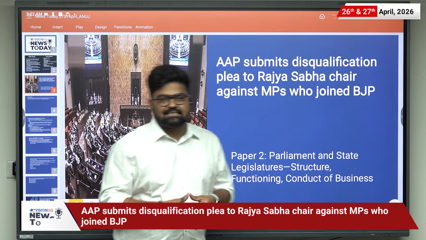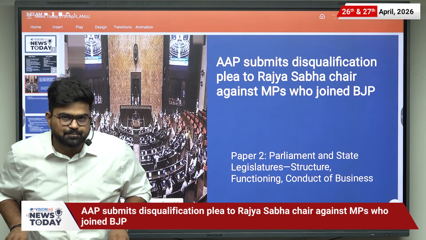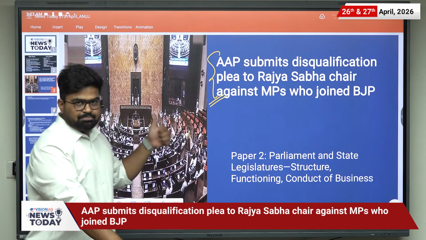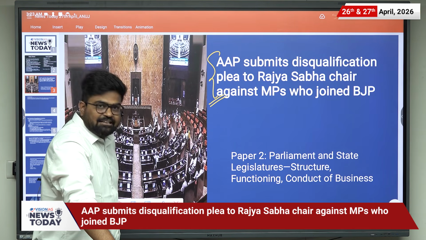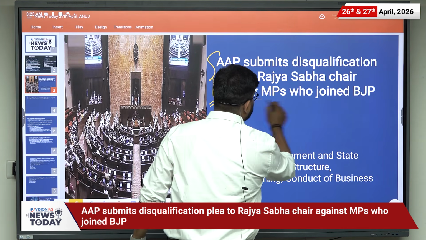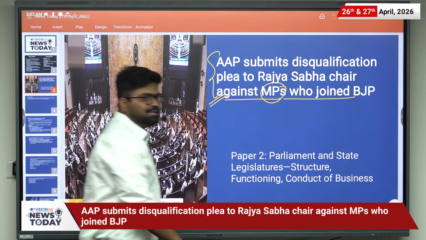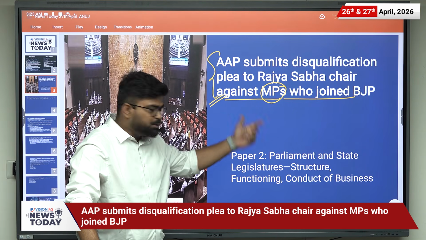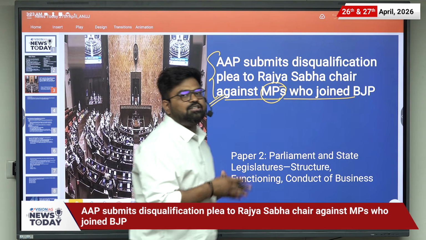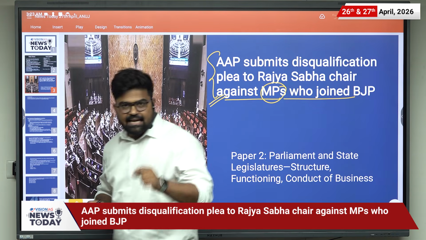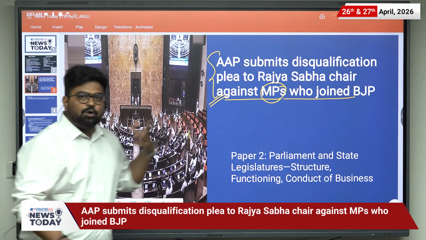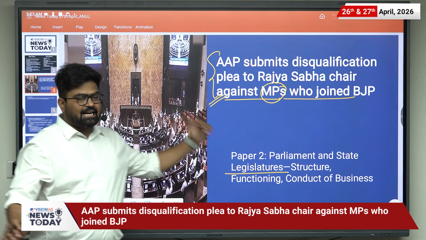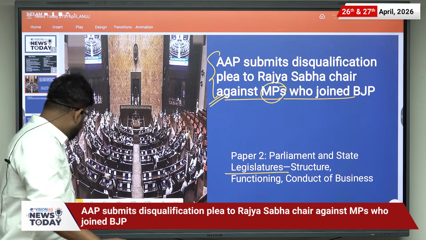So the first news is related to the anti-defection law. The context is that the AAP party has submitted a disqualification plea to the Rajya Sabha chair against MPs who have joined BJP in the Rajya Sabha. In this news, we will be learning about this issue, anti-defection laws, and what the rules related to anti-defection in India are. It is related to paper 2, where the syllabus talks about parliament and state legislature, structure, functioning, conduct of businesses. Let us start the discussion.